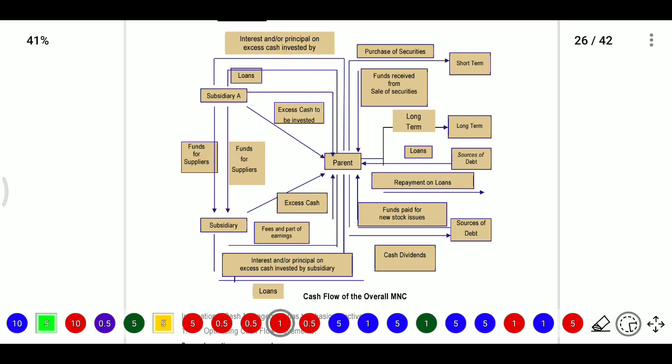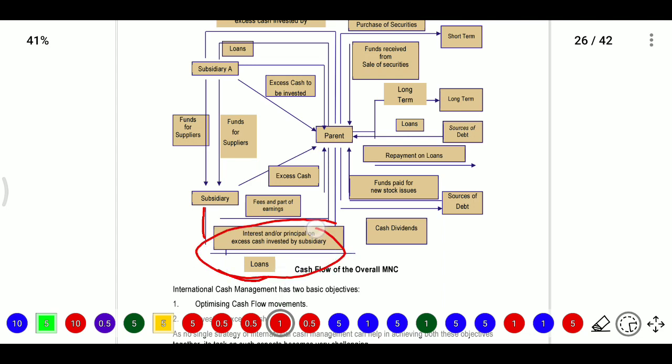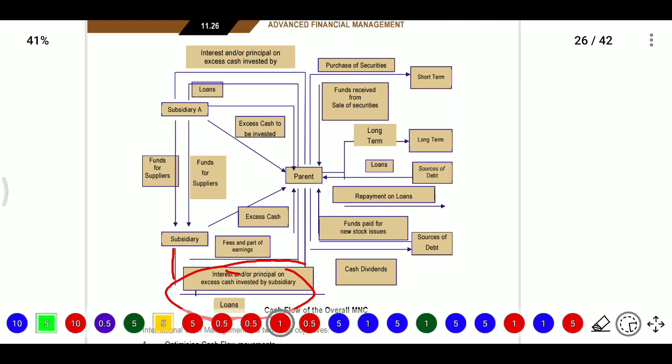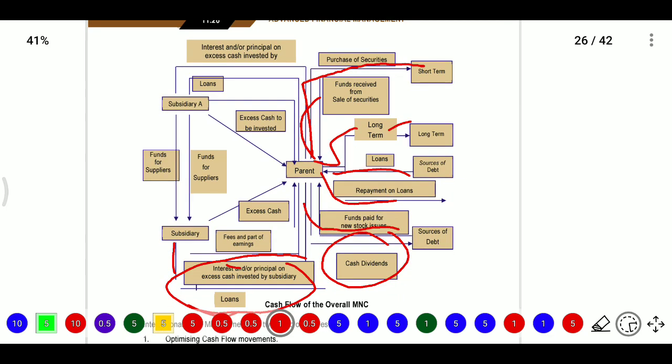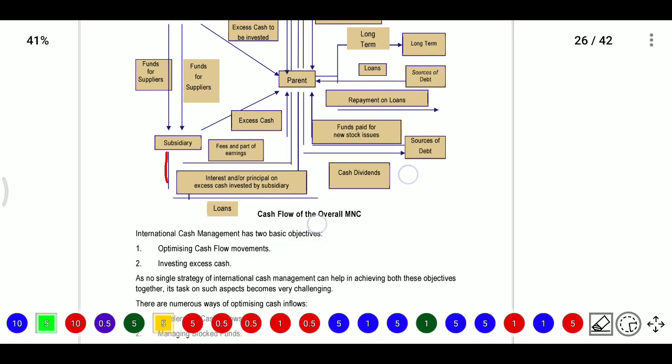After that, these subsidiaries will take loans, and the interest and principal on excess cash invested by the subsidiary also get transferred. Now they need to purchase some short-term securities, and funds are received from sales of securities. If they go for the long term, they will take loans from other banks and need to repay, with funds paid for new stock issues and sources of debt. So cash dividends will be there. This is the overall cash flow for MNCs.